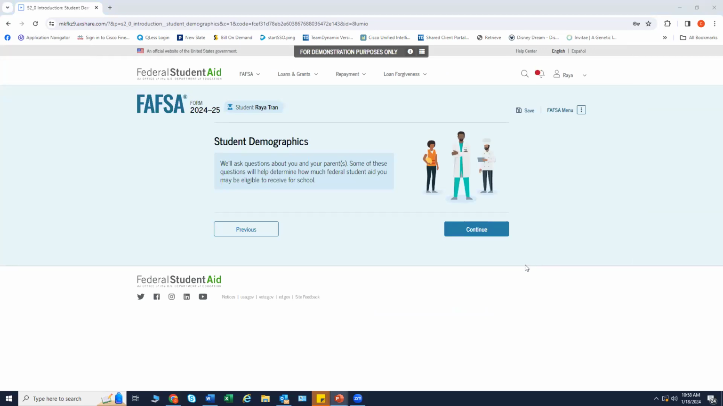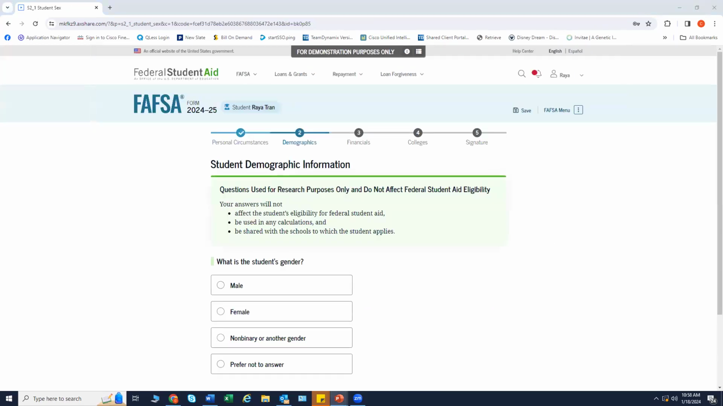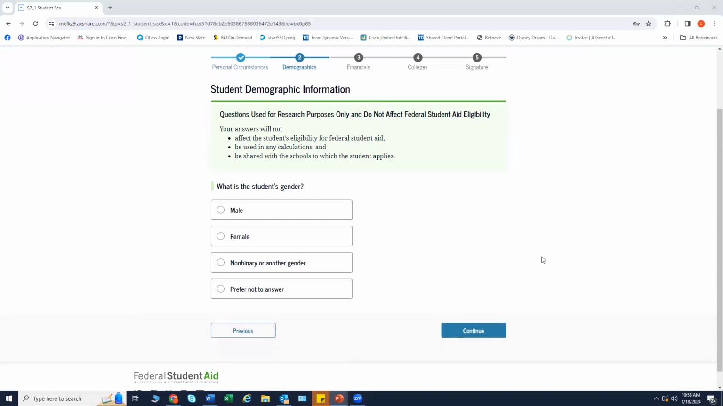This is the first view within the student demographics section. It provides an overview of this section. The student is asked about their gender identity. The student selects the response from the options for both questions. The next set of questions are for research purposes only and do not have an impact on federal aid eligibility.